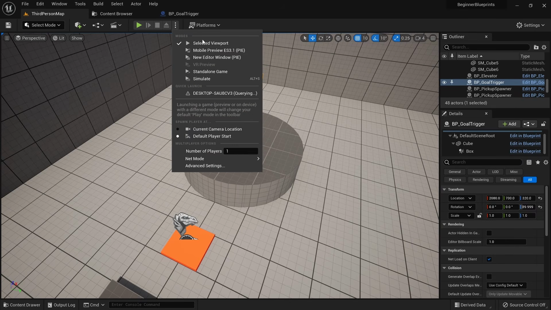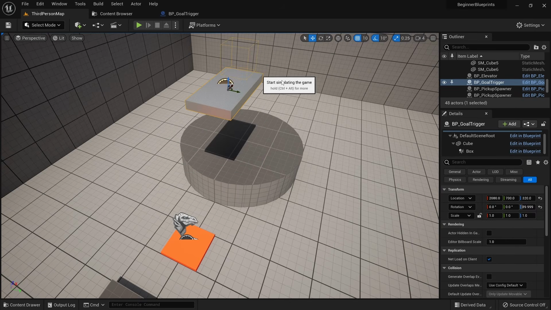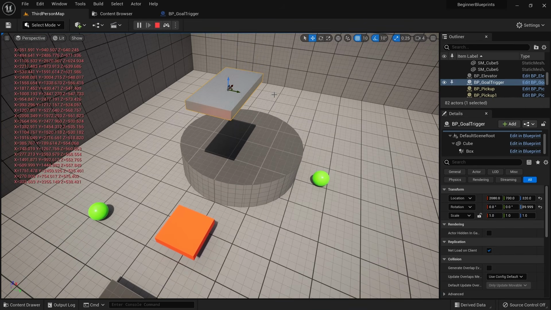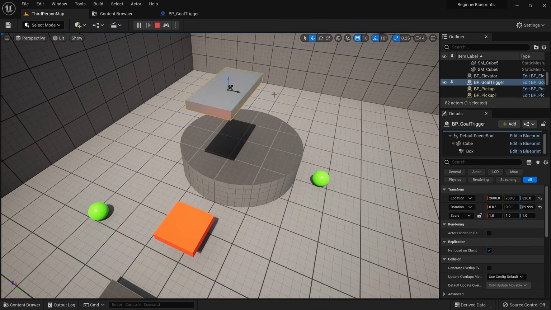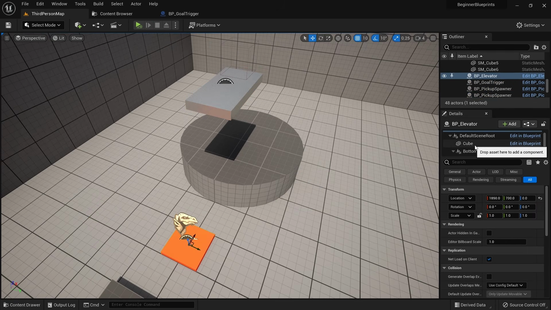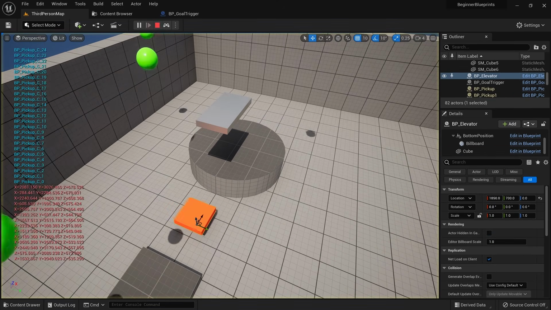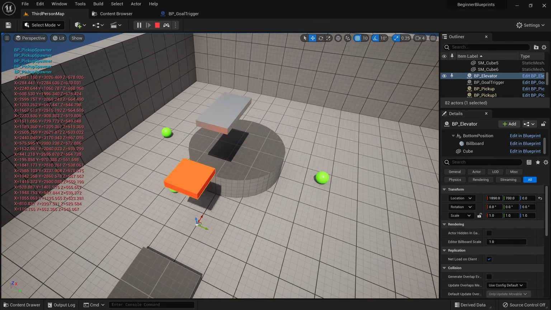Let's go back to simulation mode to see if our elevator and goal trigger line up. You can see that the elevator doesn't reach up high enough, so we want to adjust the top position scene object for this instance. Select the elevator and in here select the top position. You can now drag this up and change it for this instance of the blueprint only. Now things are looking good, so let's work on the logic of our goal trigger.